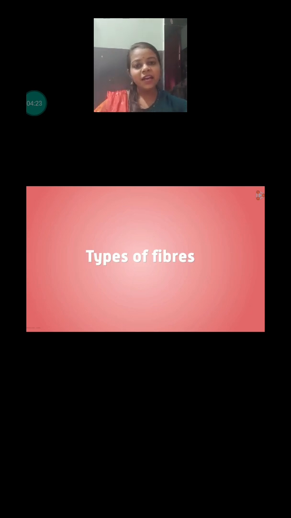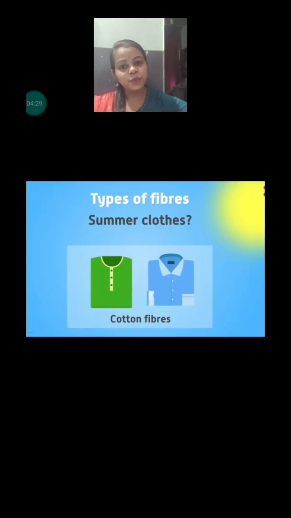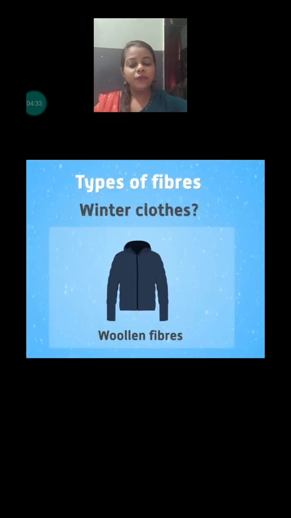But we use different fibers in different climatic seasons, isn't it? We like to wear soft cotton fibers in the summer season, whereas woolen fibers in the winter season. That means definitely they both have different features. Yes, so we can categorize the fibers into different categories also.